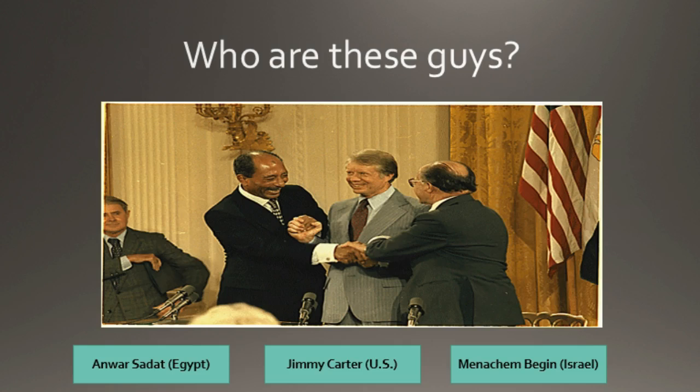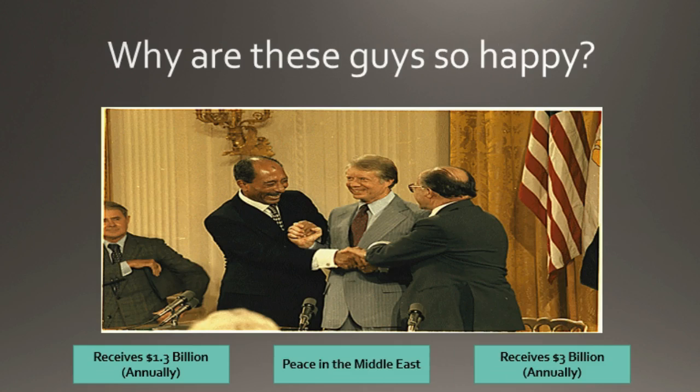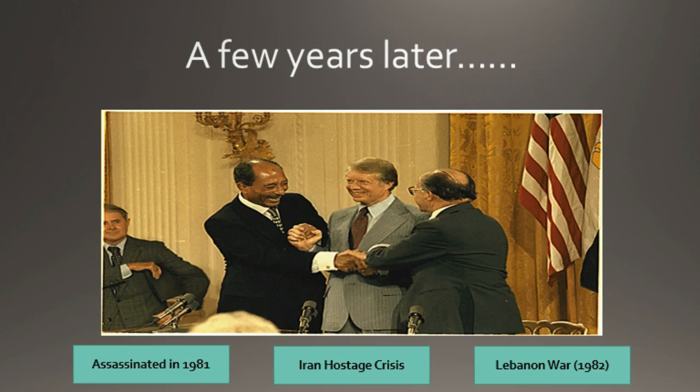And Jimmy Carter is trying to create peace here between Egypt and Israel. Egypt representing the Islamic nations and Israel representing the Jews. And this peace is the first peace agreement between these nations. We see what both agreed to, and this is going to bring peace to the Middle East. And this peace later on is going to go away.